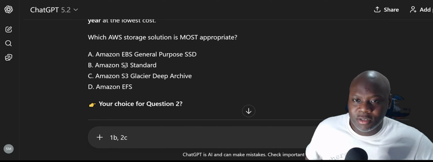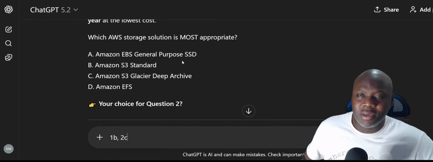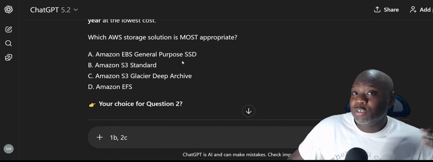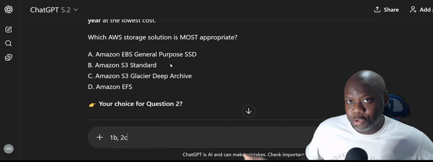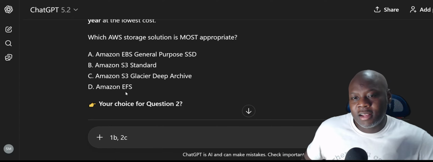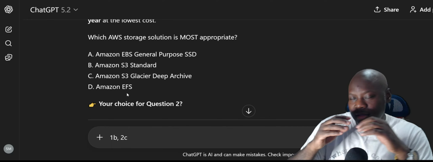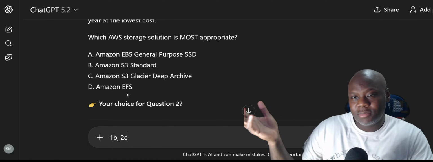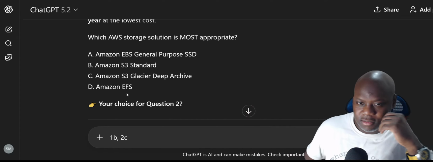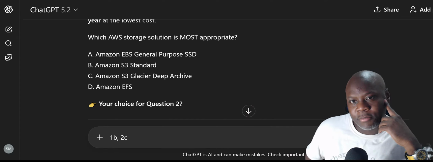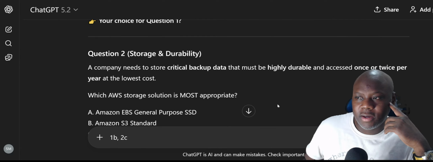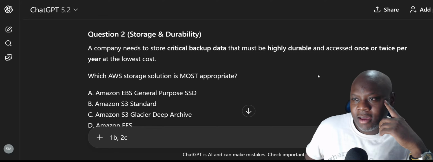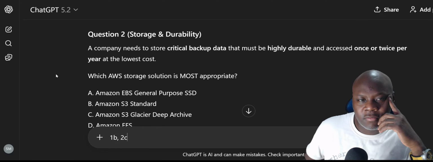Elastic File Storage, Amazon S3 Standard, Elastic Block Storage, general purpose SSD. Anything with SSD is fast, so that means it's going to be retrieved fast. The faster it is to retrieve, the more expensive it is. Amazon S3 Standard, faster retrieval, more expensive. Amazon Elastic File Storage, that means you can expand, and anytime you can expand something, it costs more. So the answer is obviously Glacier Deep Archive. I hope I explained that so everybody understood. If you only want to retrieve it once or twice a year, it actually is a graph that shows how fast you can retrieve different types of storage.